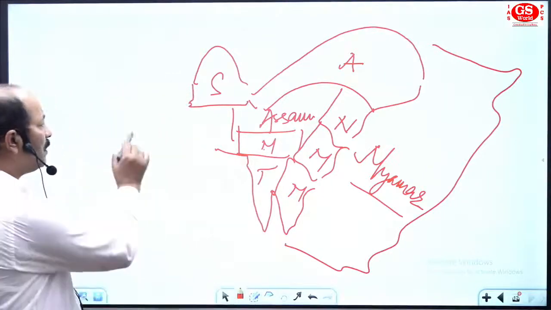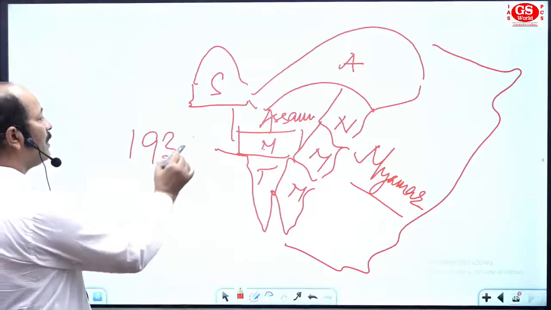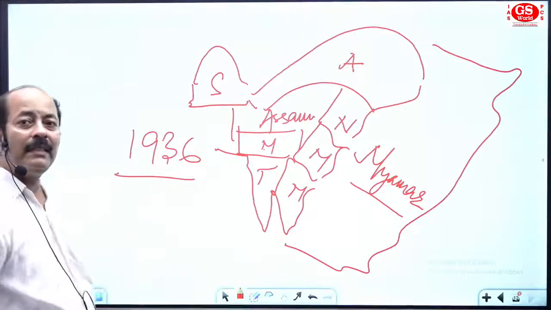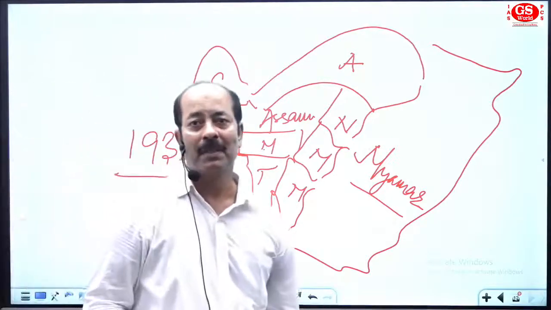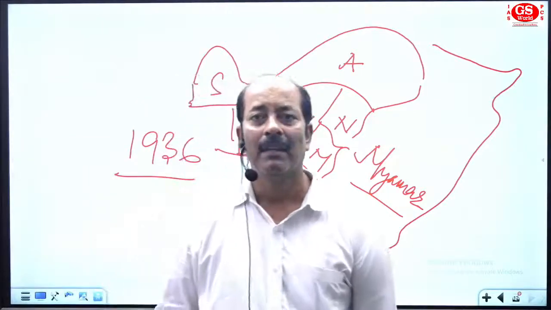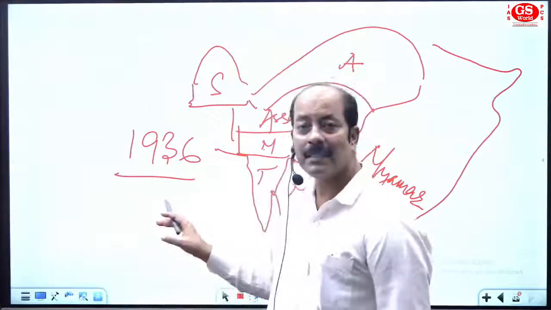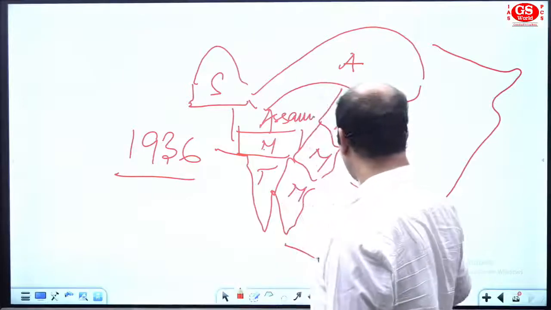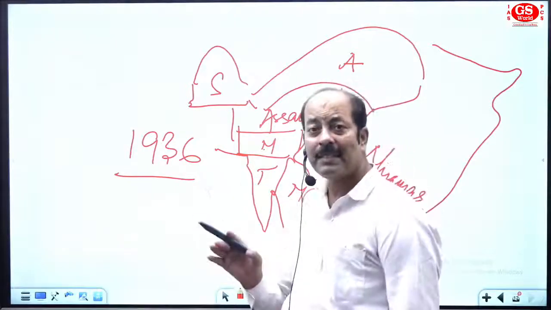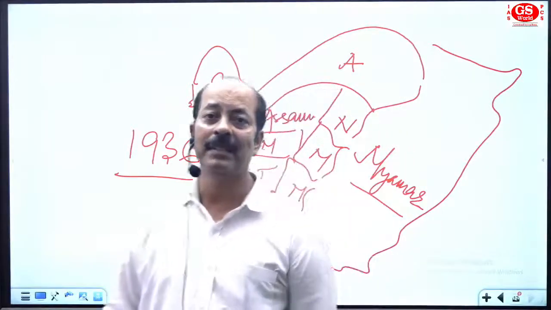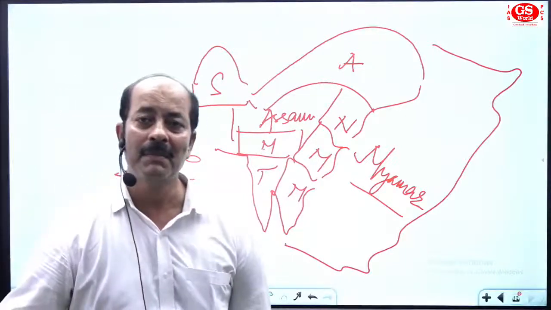Burma separated from India in 1936. Before 1936, this country was part of India, and after that it separated, and now some states of India share the boundary with Burma.